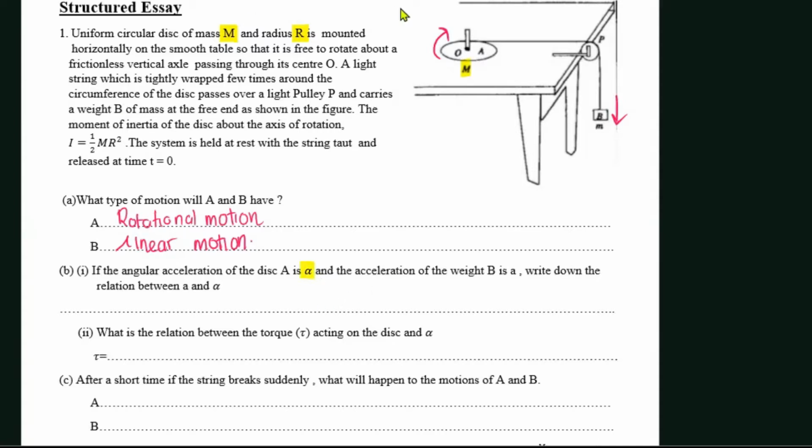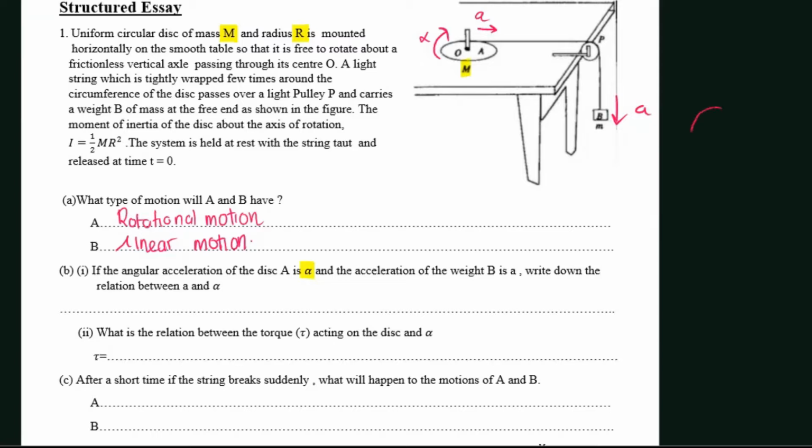Next, they are asking: if the angular acceleration of A is alpha and the acceleration of B is a, write down a relationship between a and alpha. Now, if this object is moving downwards with acceleration a, then along with it the string is also moving downwards with acceleration a, which means this part of the string will also move horizontally with acceleration a.